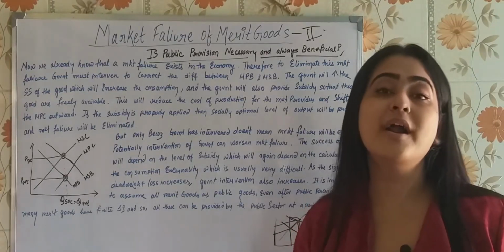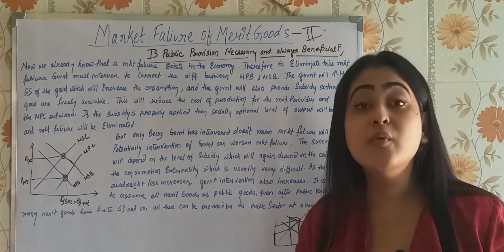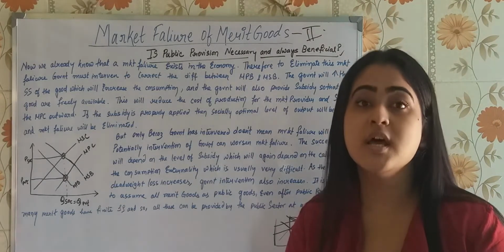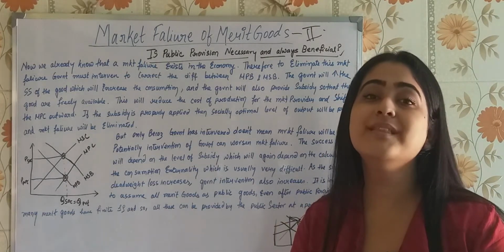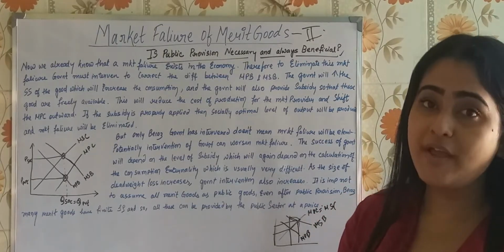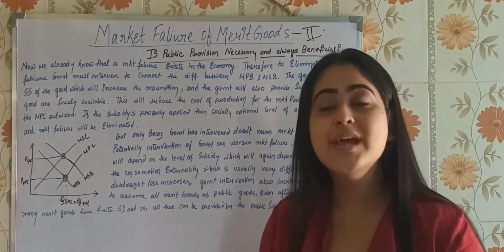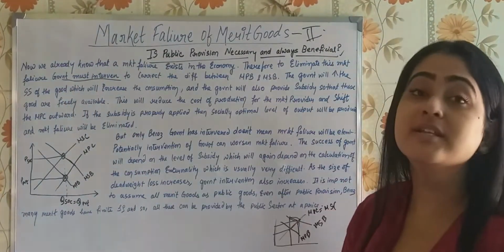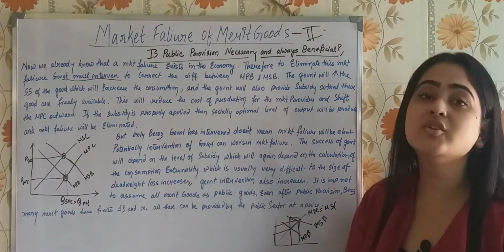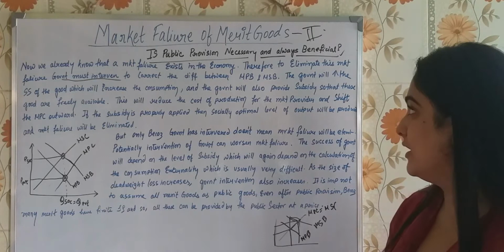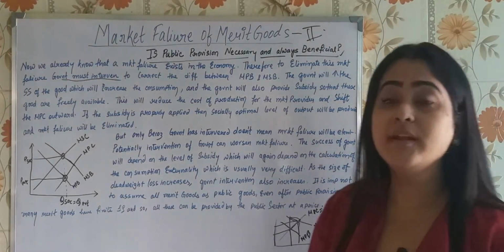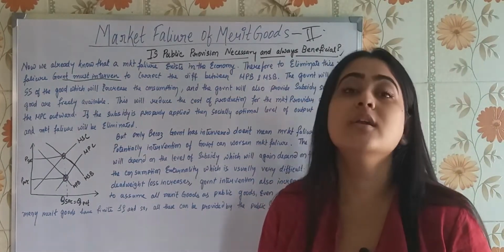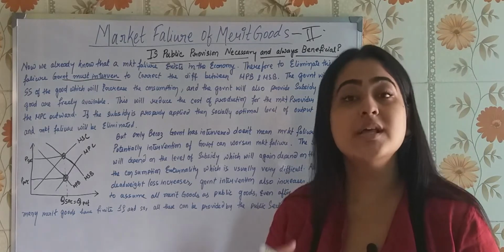Now to eliminate the market failure, what do we need to do? We need to remove this deadweight loss. We need to bring some policies so that this divergence between the marginal social benefit and the marginal private benefit is eliminated. To do this, the government must intervene to correct the difference between marginal private benefit and marginal social benefit. Why is this difference occurring? Because there is under production as well as under consumption.